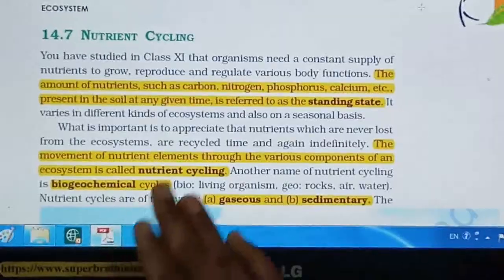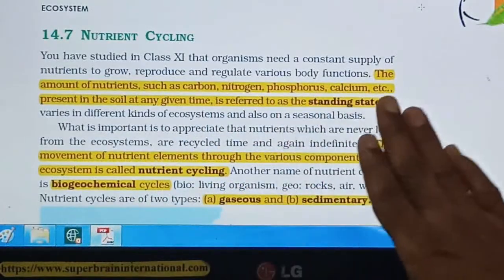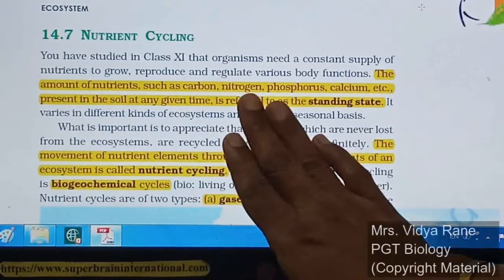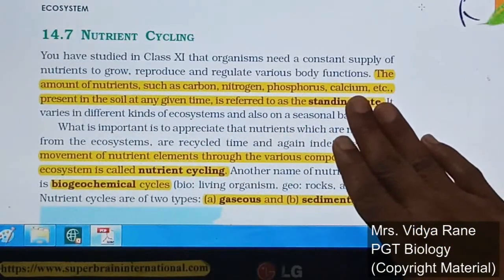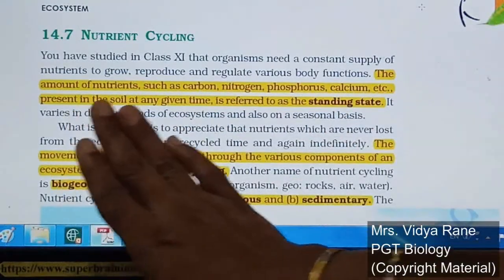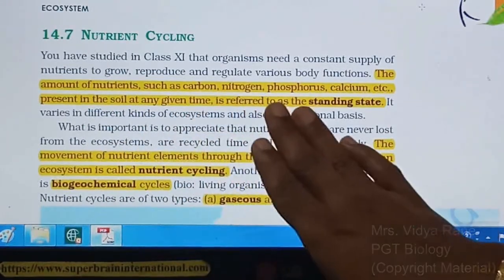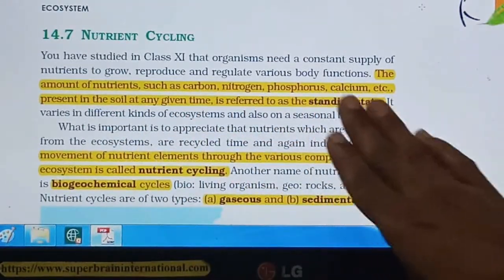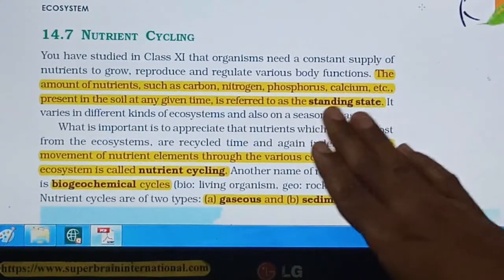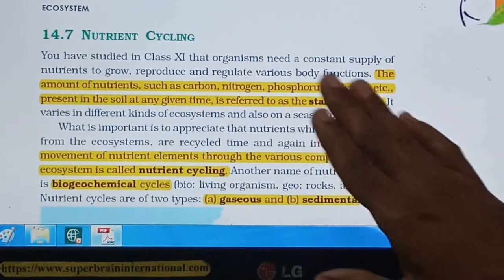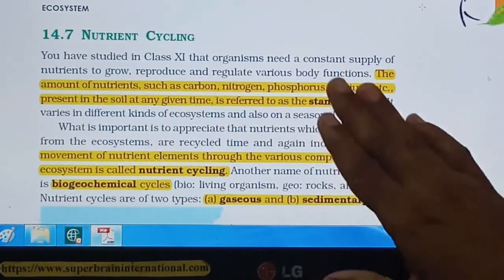See here, in a nutrient cycle, the amount of a nutrient such as carbon, nitrogen, phosphorus, calcium, etc. present in the soil at any given time is referred to as a standing state, right? Before this we have seen the standing crop for the pyramids, right?